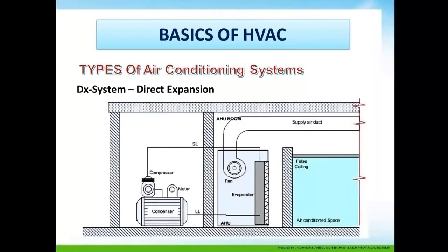A typical example of a direct expansion system: you can see the compressor, condenser, expansion valve, and the fan, which is known as the blower, in a closed circuit where the refrigerant itself is the source of cooling.